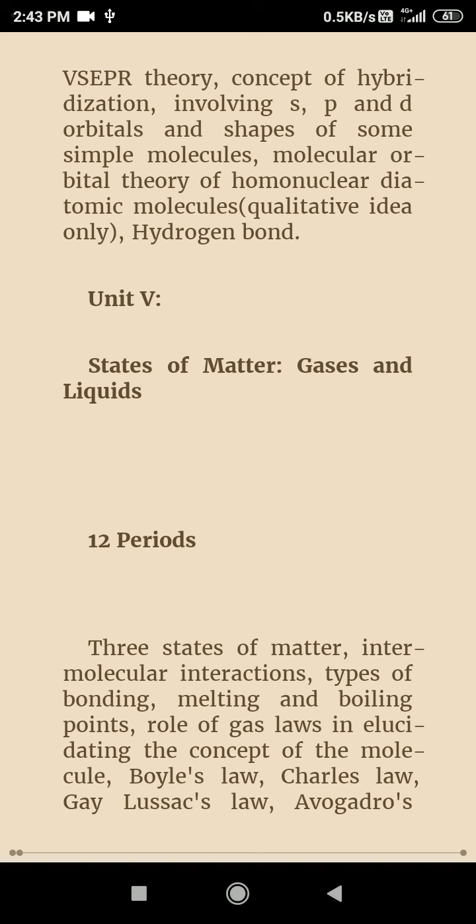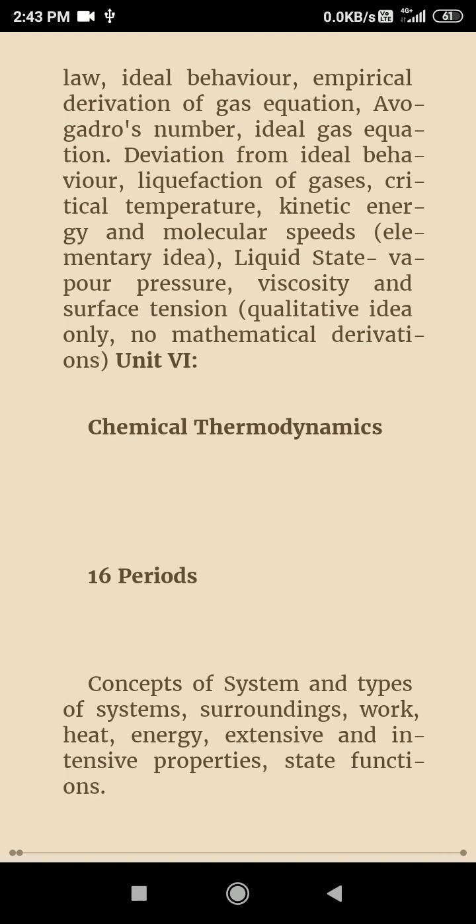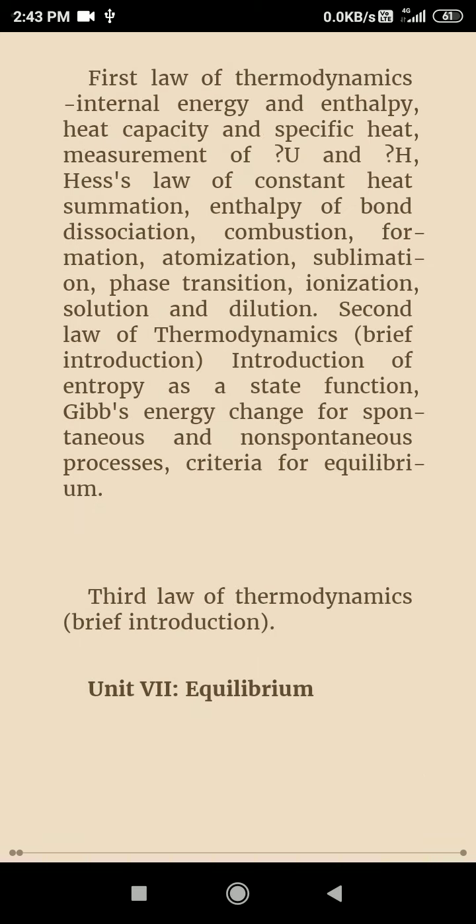This is chapter 5, States of Matter: gases and liquids, the 3 states of matter, intermolecular interactions, types of forces. Then Chemical Thermodynamics. This is a very important chapter. 16 periods are required: concept of system and types of systems, surroundings, work, heat, energy, extensive and intensive properties, state functions, etc. And the second law and third law of thermodynamics, only the statements.